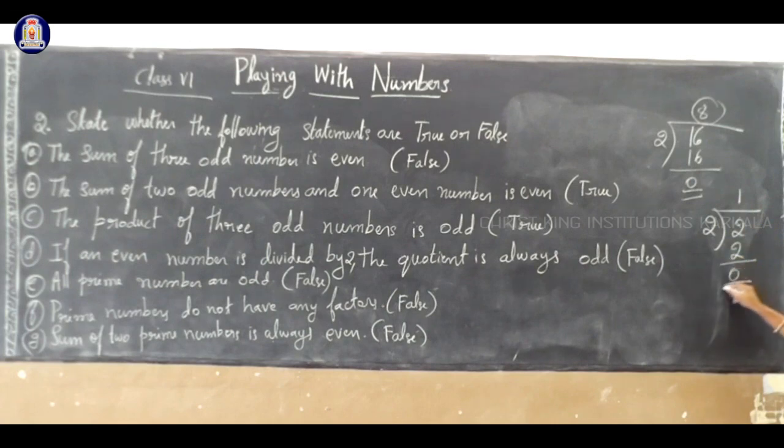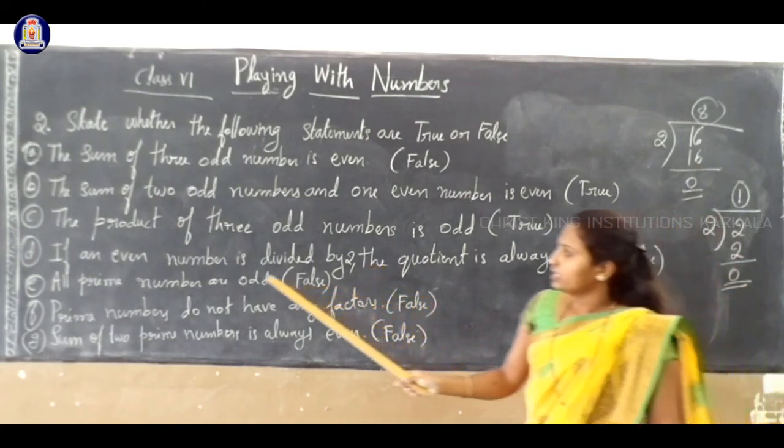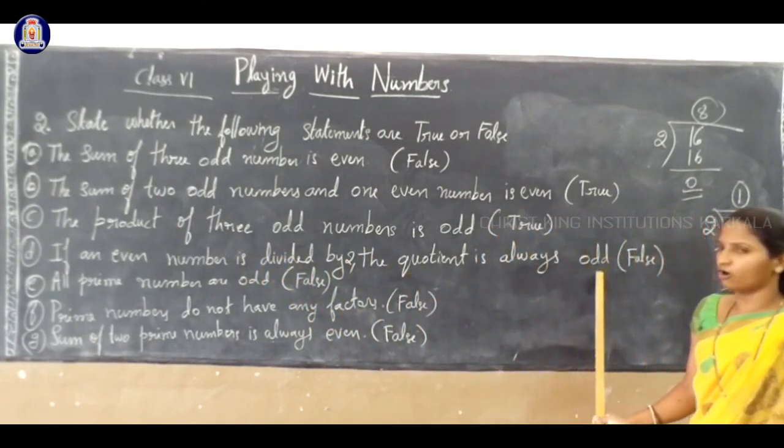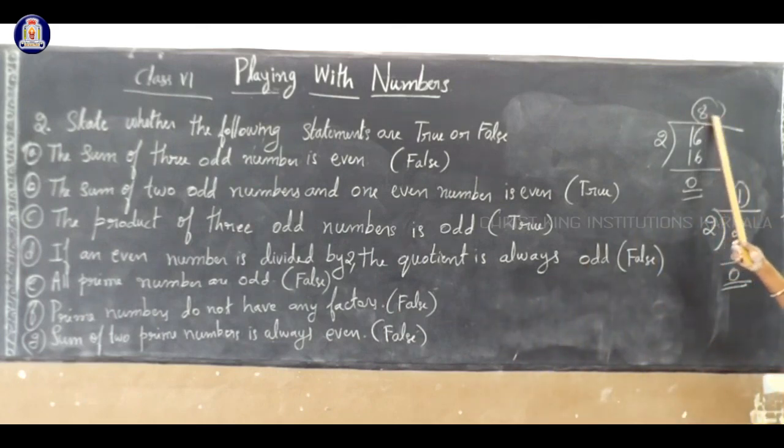Remainder is 0. So the quotient is 1, and here we got an odd number. But in the statement we said the quotient is always odd. Is it always odd? No. Sometimes we get odd, sometimes we get even.